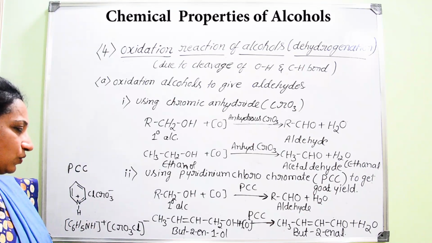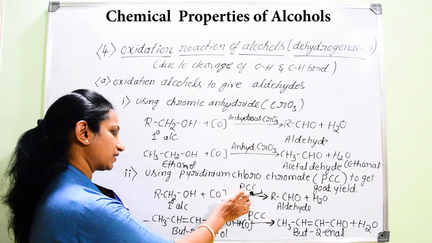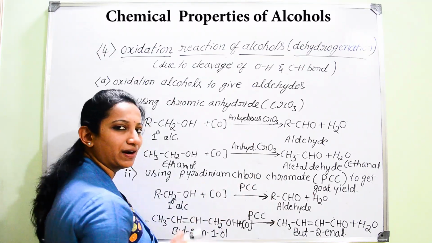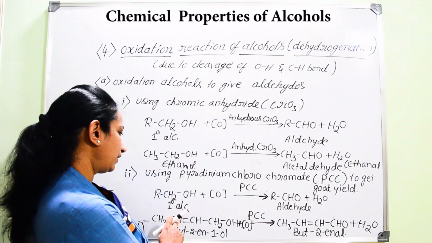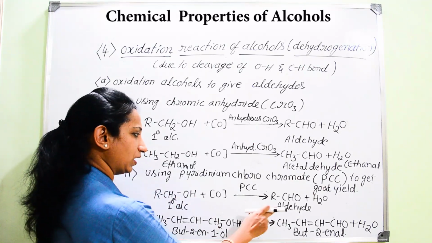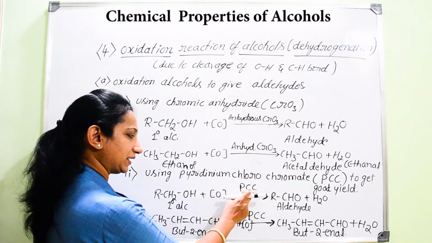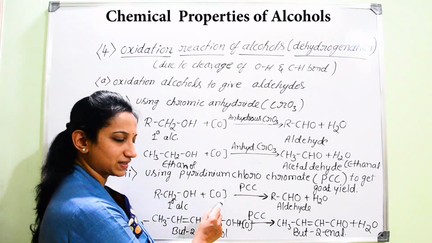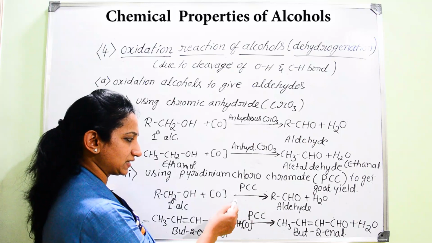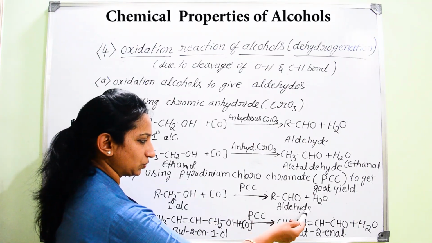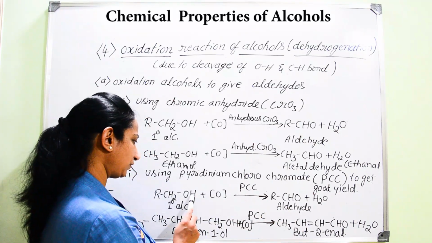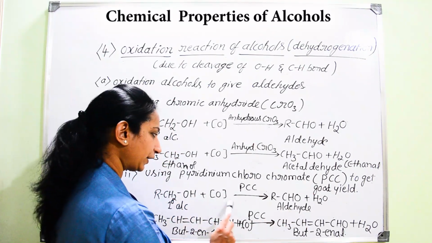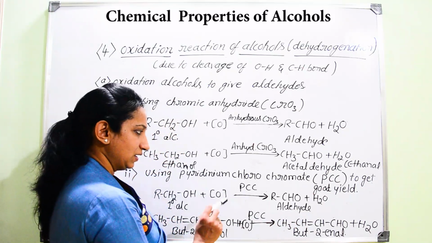Once you go for PCC, it is one of the important oxidizing agents which gives a very good yield of aldehyde. We can convert primary alcohol into aldehyde with the help of pyridinium chlorochromate. So when primary alcohol is subjected to oxidation using PCC, we are going to get conversion into aldehyde. As usual, there is removal of 2 hydrogen atoms along with oxygen in the form of water. It is also a dehydrogenation process.